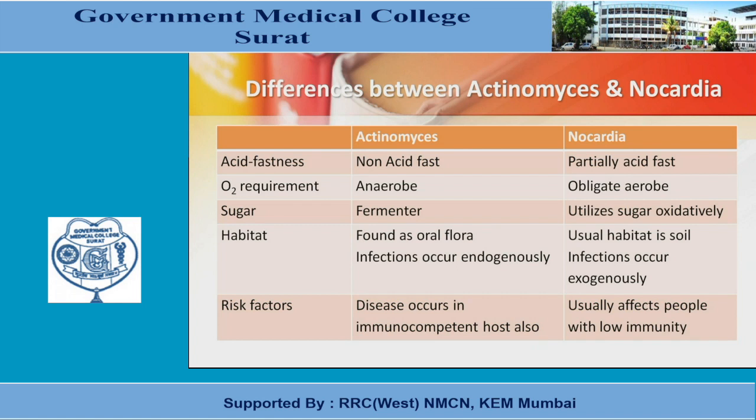Habitat: Actinomyces are found as oral flora, and infections occur endogenously, while Nocardia usually inhabit soil, and infection occurs exogenously. Risk factor: Actinomyces disease occurs in immunocompetent hosts also, while Nocardia usually affects people with low immunity.